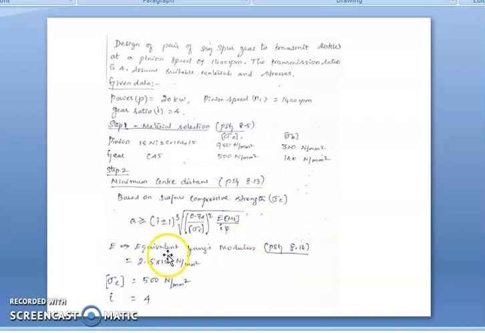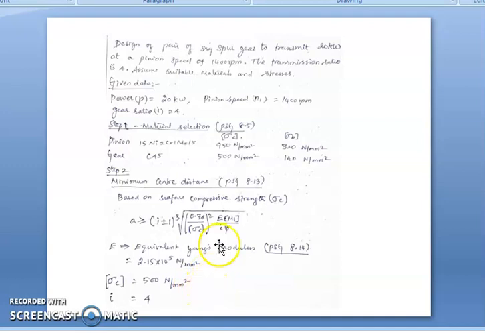Here first, E is the equivalent Young's modulus of the material, which is available at page number 8.14. Here we are choosing steel for both pinion and gear, so the Young's modulus is the same. We can take it as 2.15 into 10 power 5 Newton per mm square.